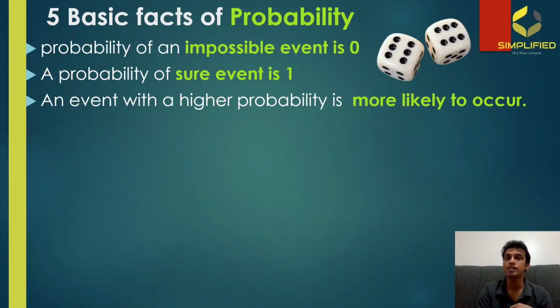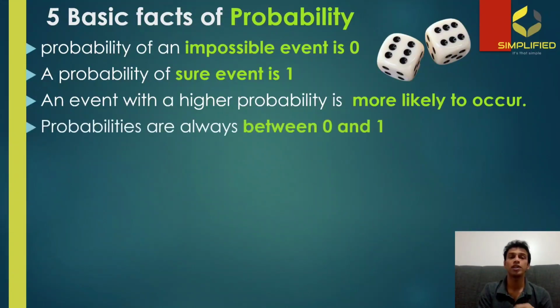So we have to understand that if there is higher probability, then the chance for that event to take place is higher. And if the probability is lower, then the chance for that event to take place will also be lower. So that's the third point.